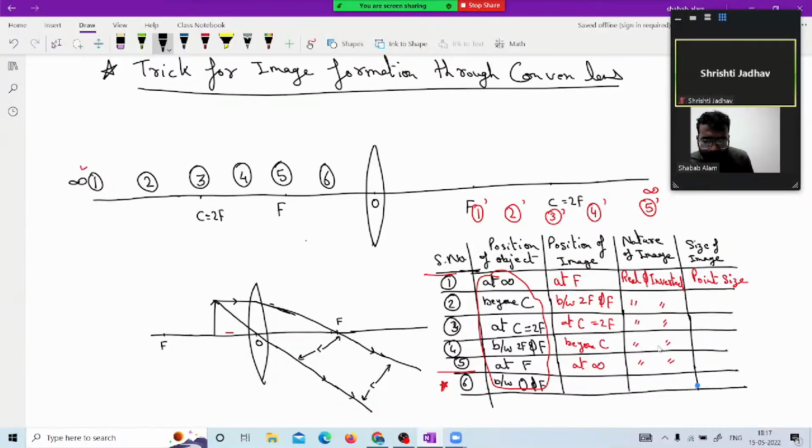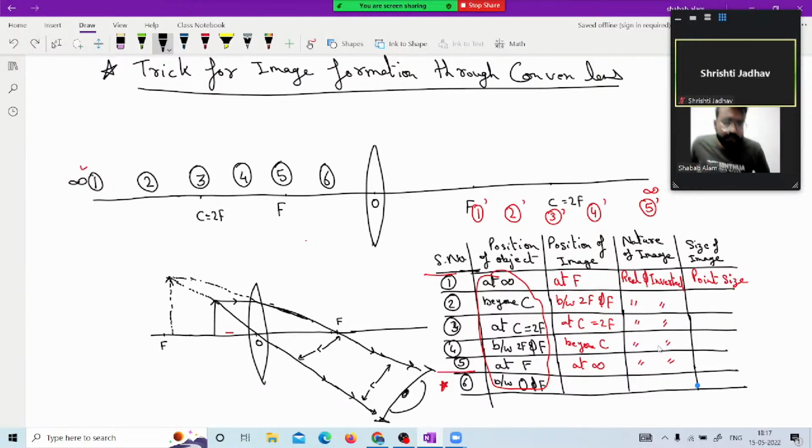So we put our eye here at this location. Now, what our eye does is start receiving these two rays, and as the eye receives these rays, it starts retracing these rays back to get the location of the intersection. And wherever it intersects, we say that is the location of the image. And this is actually all your eye sees.